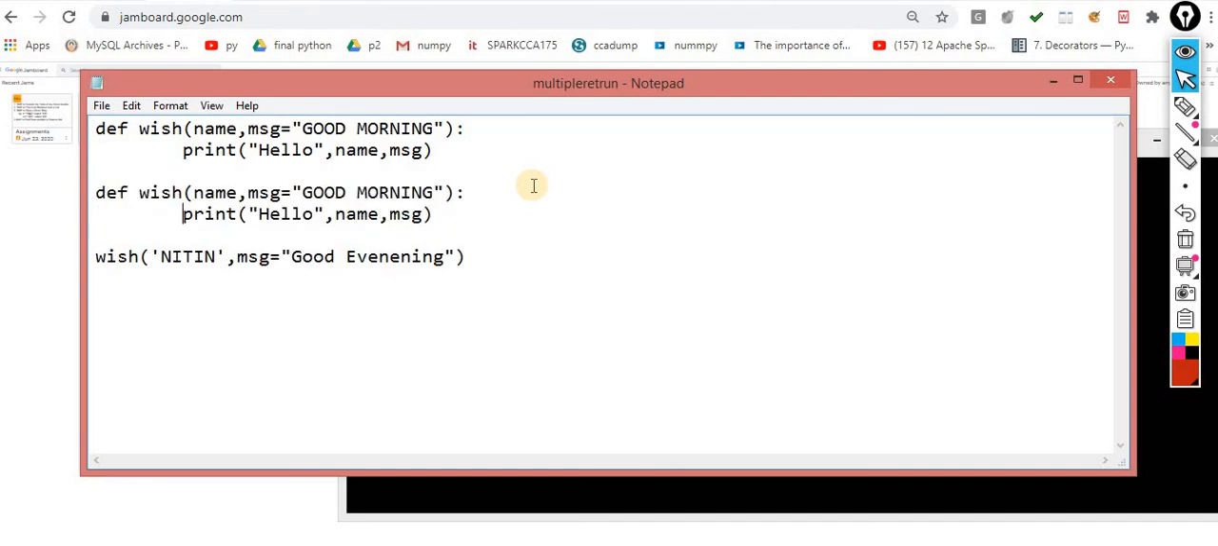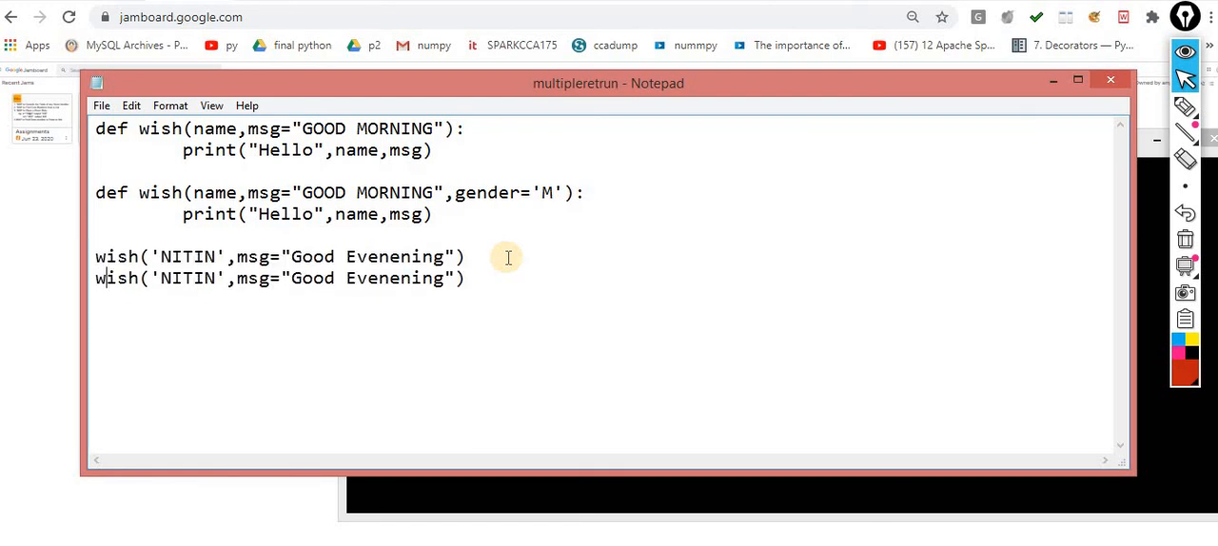The function name is same, but this time I am passing one more argument, that is gender. By default it's taking the male value. So let me try whether it's implemented or not.